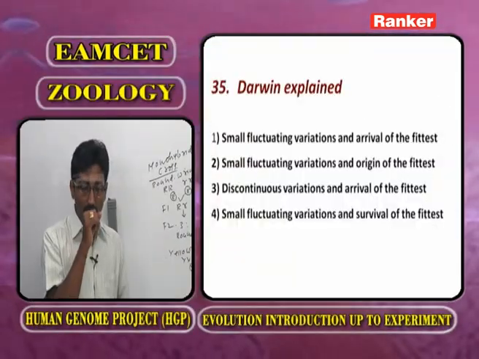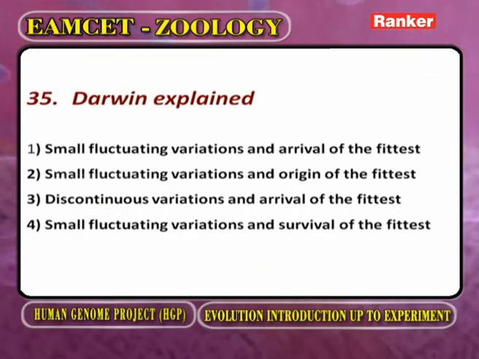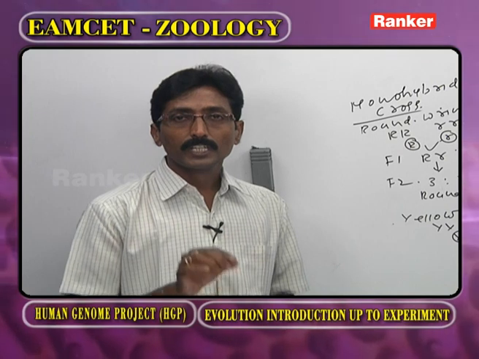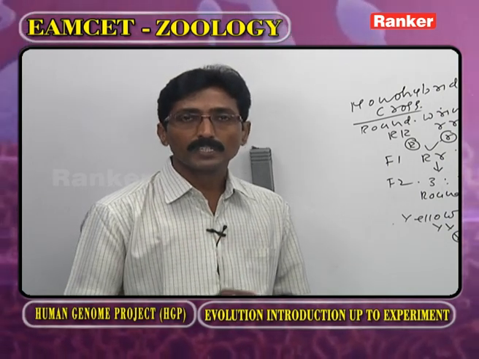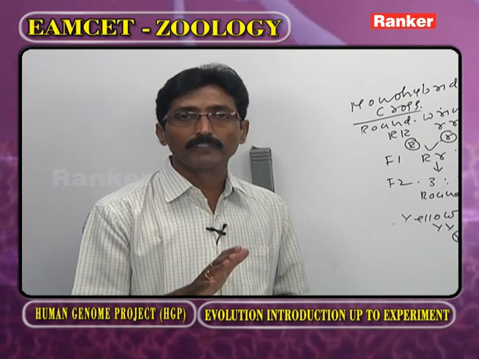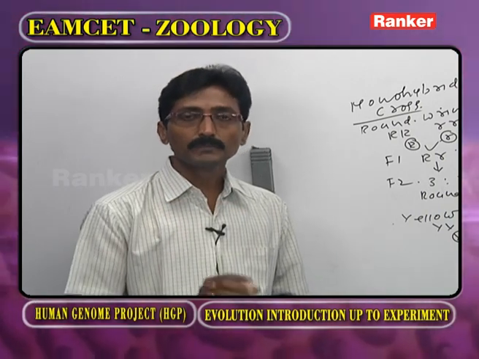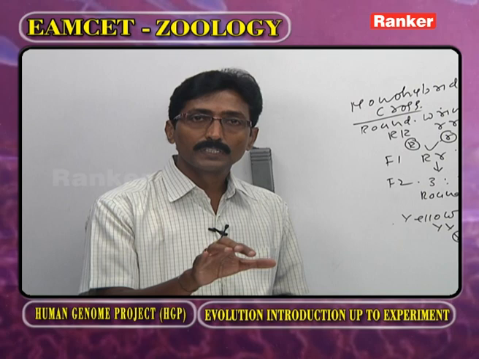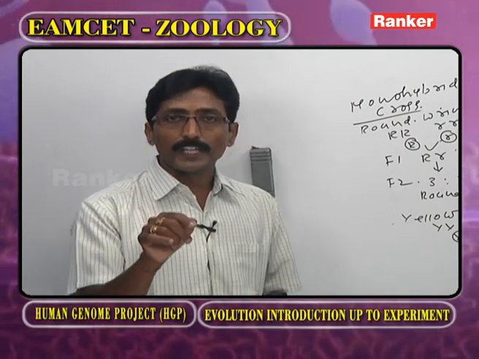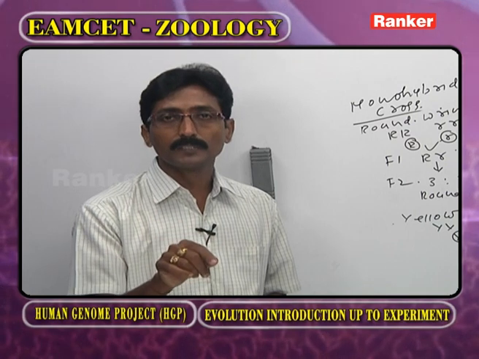Again repeating, according to Darwin, in a race, the permanent change is brought by small fluctuating variations. In every generation, small changes occur, and all these changes work collectively. After some time, in a race, permanent change will be observed. That is small fluctuating variations.